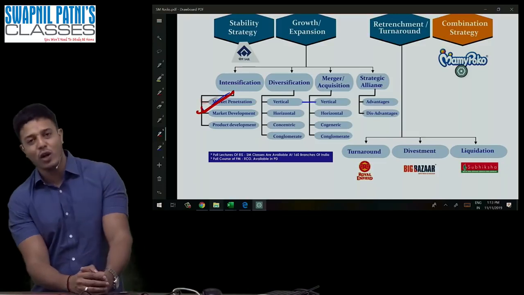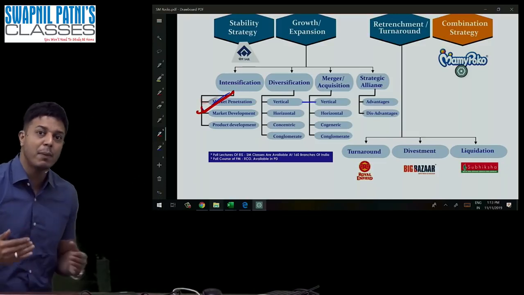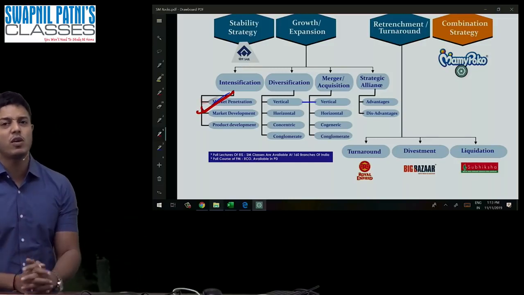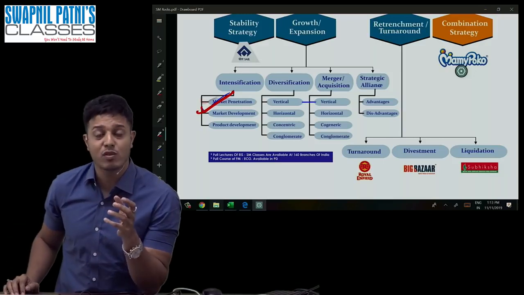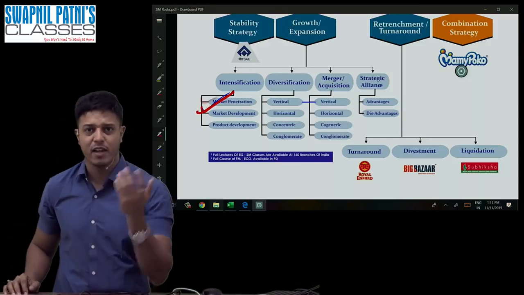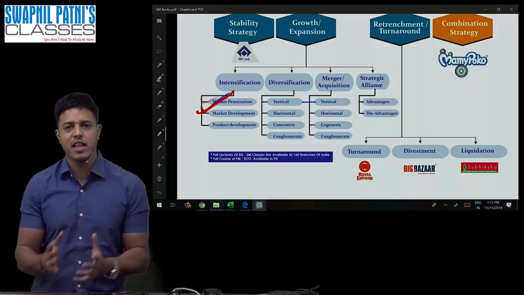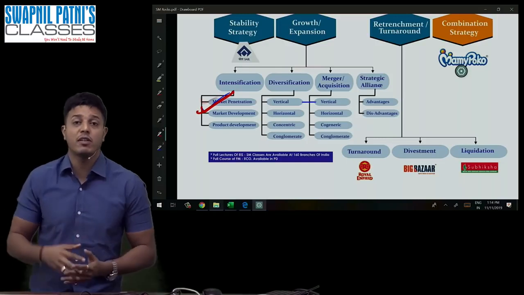What is the meaning of product development? You have the same market but you are introducing a new product in the same market. Example: MI. After every 15-20 days, a new MI phone is introduced in India. It's a new product in the same market. For example, HUL. Earlier they had Lux and Lifebuoy. Now they have introduced Dove and Pears.